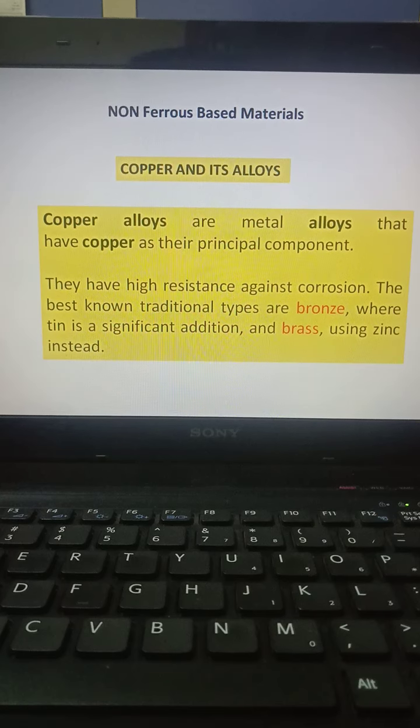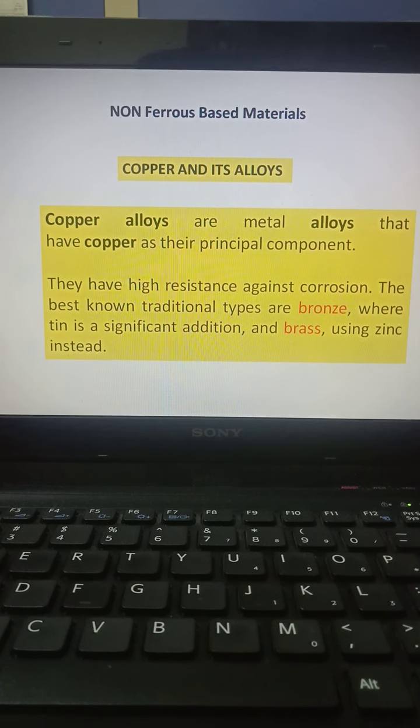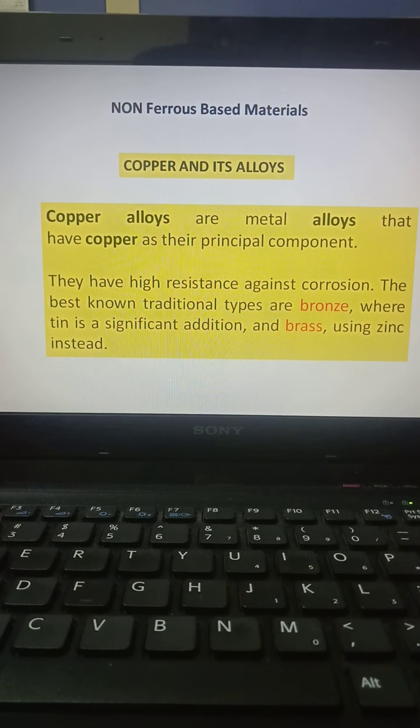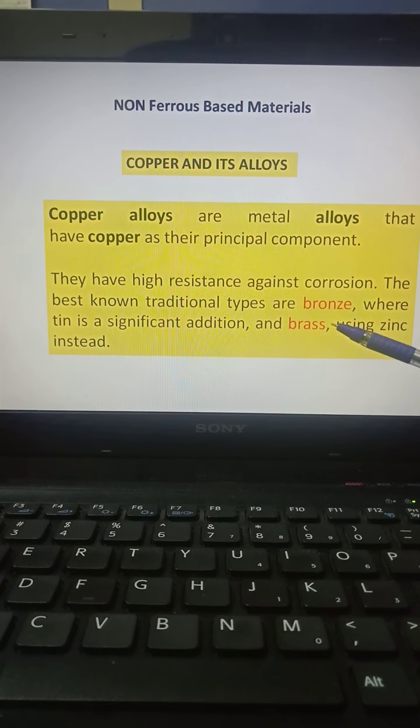Moving towards the non-ferrous side, we have copper and its alloys. Copper alloys are metal alloys that have copper as the principal component. These copper alloys come in two forms: one is bronze, another one is brass.